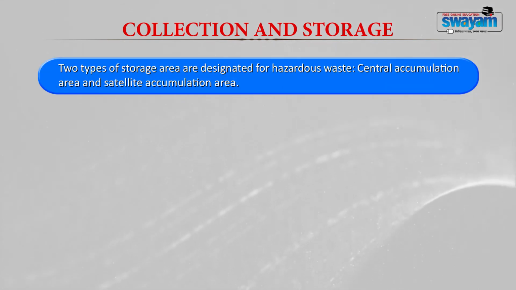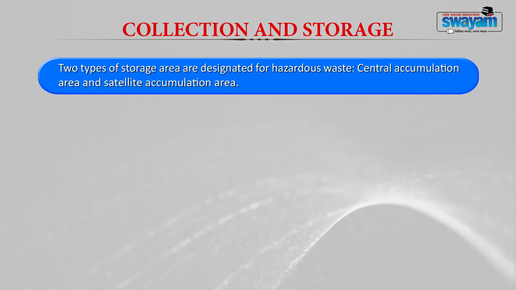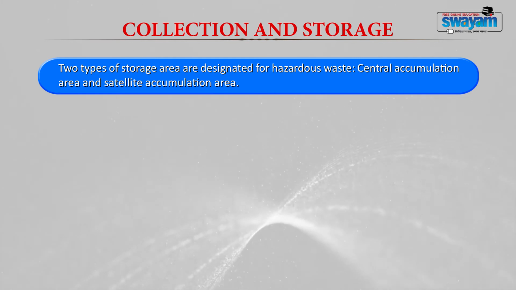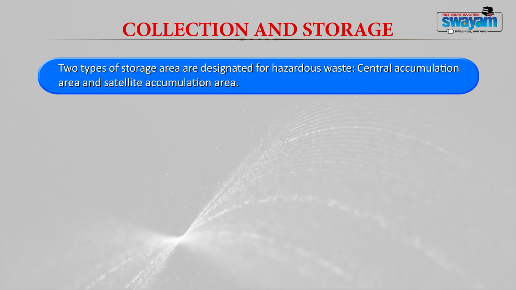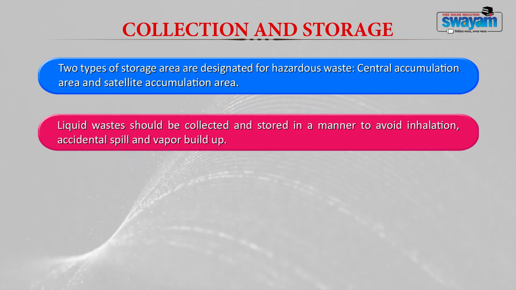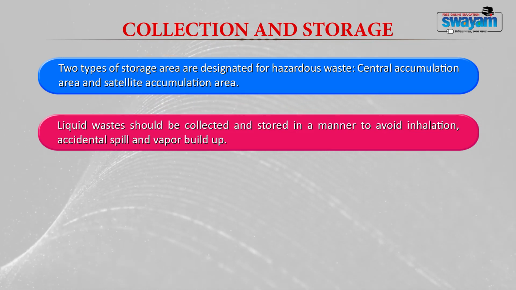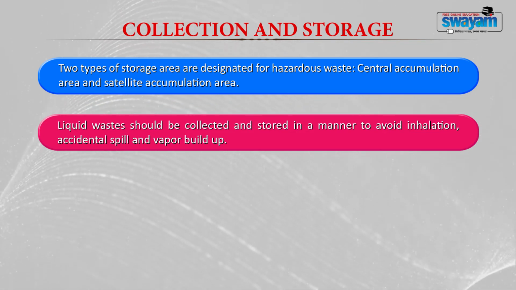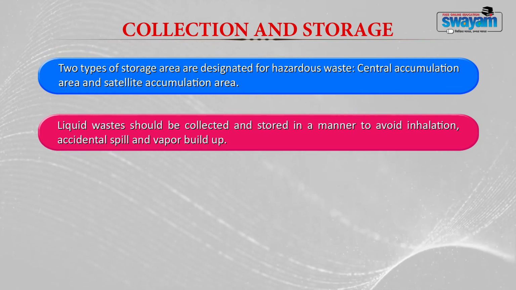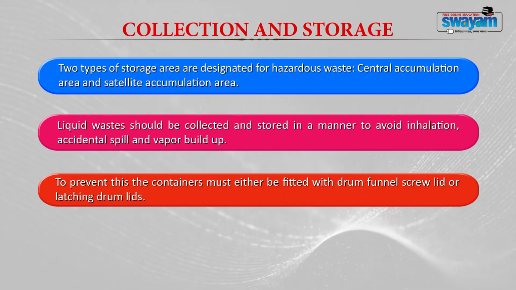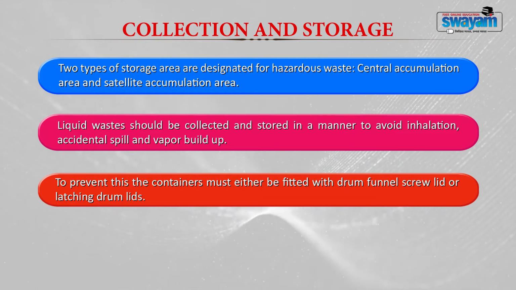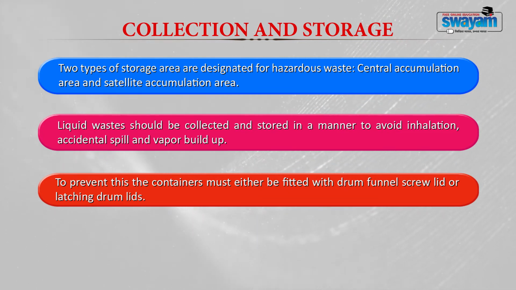Now, generally two types of storage areas are designated for hazardous waste. One is your central accumulation area and the other one is the satellite accumulation area. Now, liquid waste should be collected and stored in a manner to avoid inhalation, accidental spillage and vapor buildup. To prevent this, the container must either be fitted with a drum funnel screw lid or a latching drum lid.